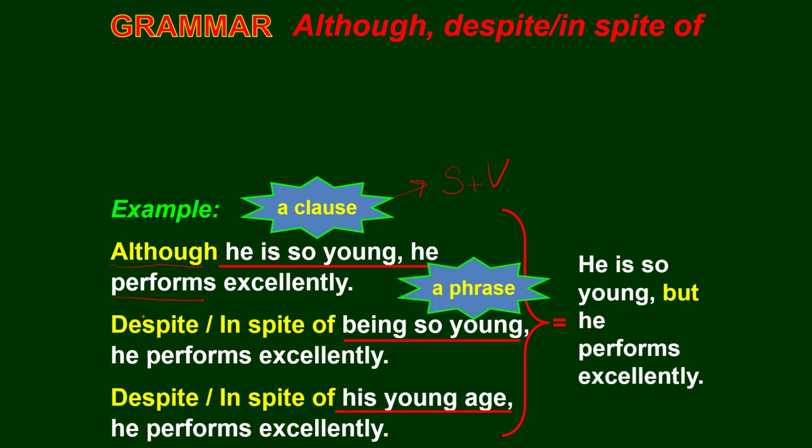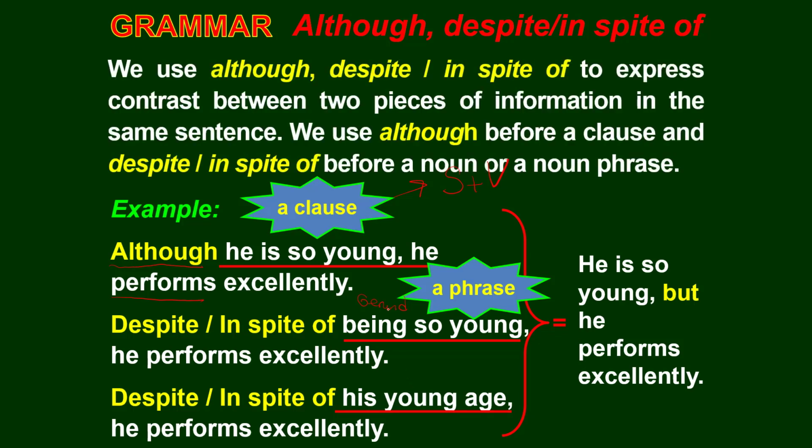But after despite or in spite of, we use a phrase. A phrase is not a clause. It hasn't got a subject or a verb. So it can be a gerund, okay? For example, this one can be a gerund or a noun phrase, okay, as you see. So also his young age is a kind of phrase. So after despite and in spite of we use a phrase.